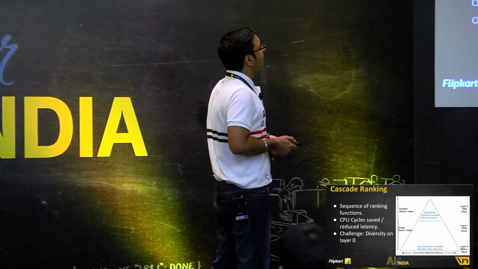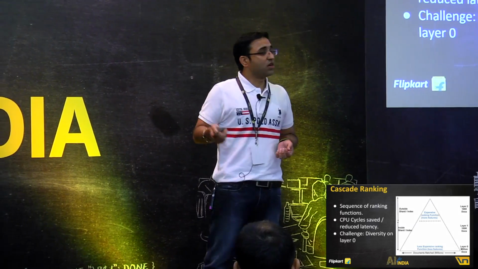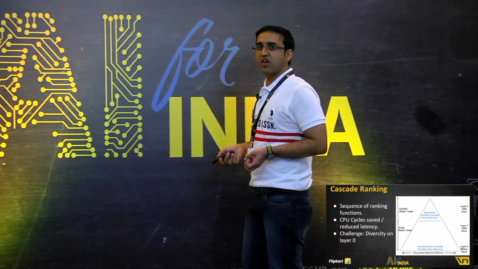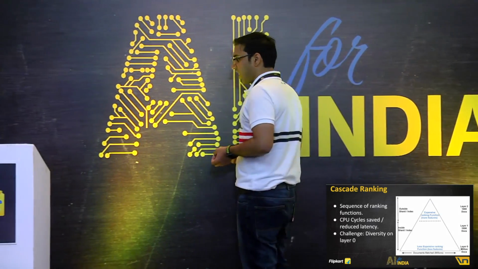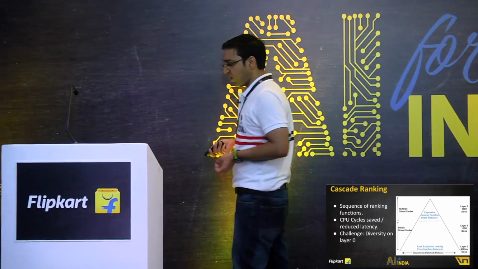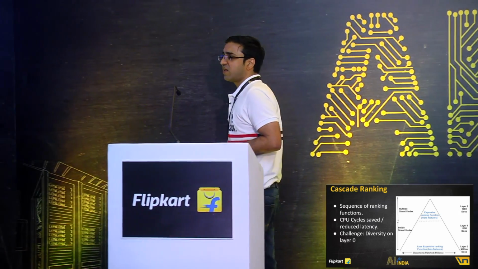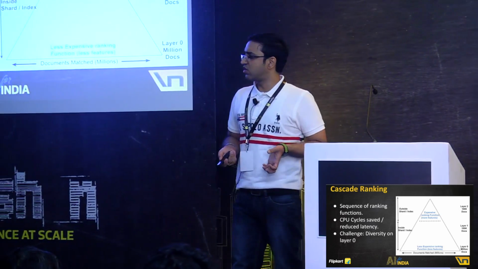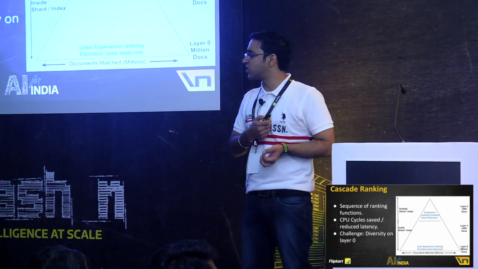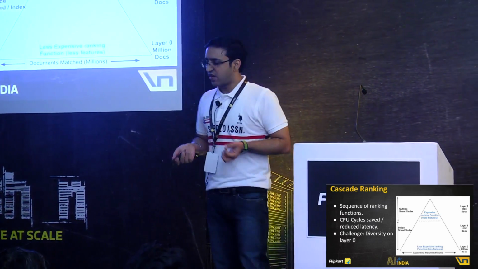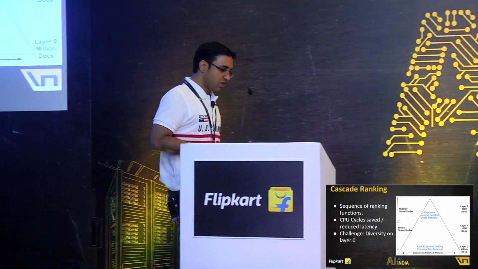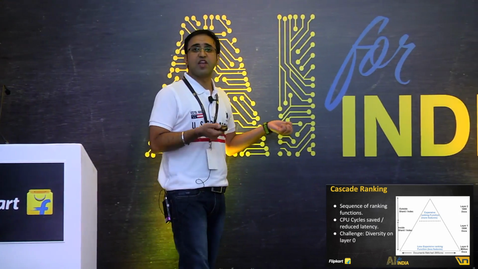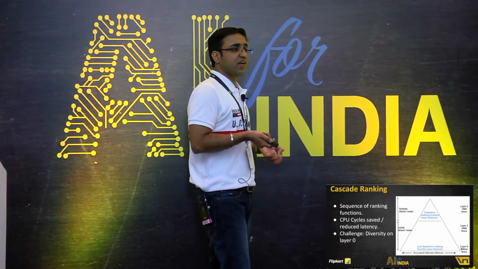Moving on, what I just talked about was our own distributed search request or custom sharding. This talks about cascade ranking. Like I mentioned a couple of times before, I'll iterate it again. The problem that we have at hand is the matching set is in millions. We have to find the top k out of it. To find the top k, you again have to have a scoring function on all of these millions of matching set. And that scoring function is what we call the ranking function, which is very expensive for the boxes that we are talking about here.